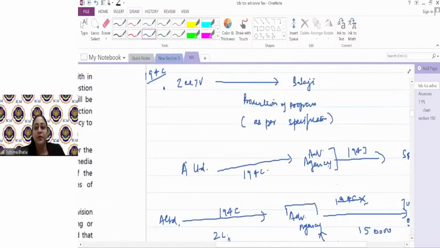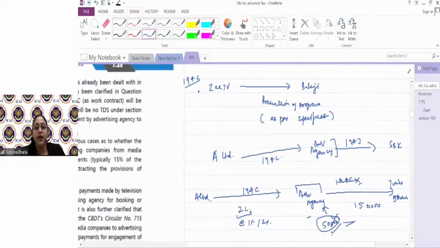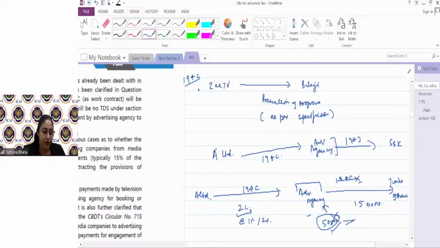So these three examples which were taken in relation to the world of advertising and production of programs, I hope they are clear. Quickly go through it, and if you have any doubt, please ask between 194C and 194H.